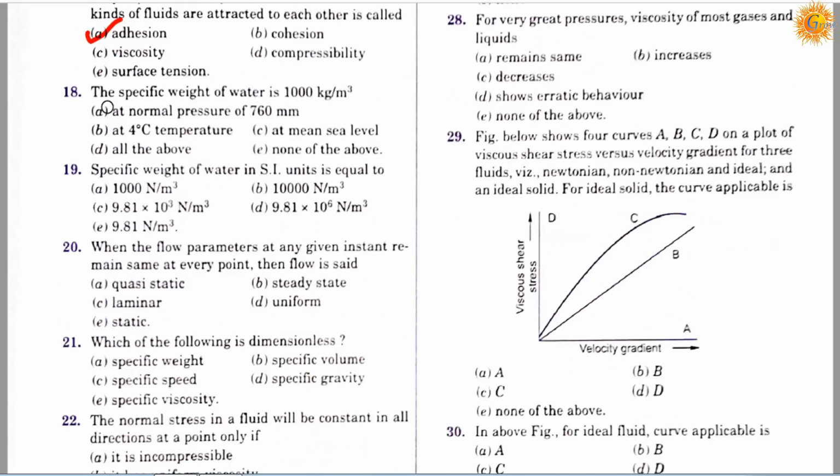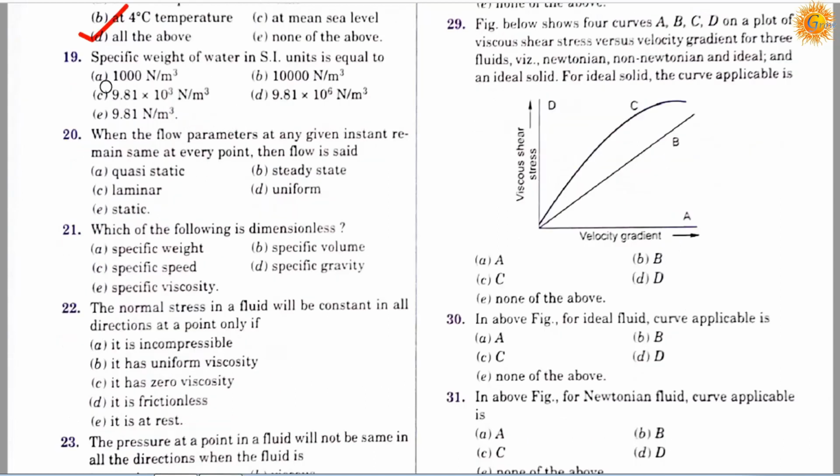Question number 18. The specific weight of water is 1000 kg per meter cube: option A, at a normal pressure of 760 mm; option B, at 4 degrees centigrade temperature; option C, at mean sea level; option D, all of the above; option E, none of the above. So correct answer is D, all of the above.